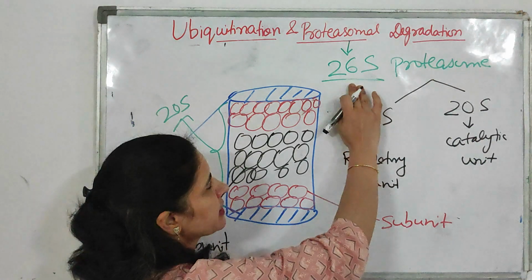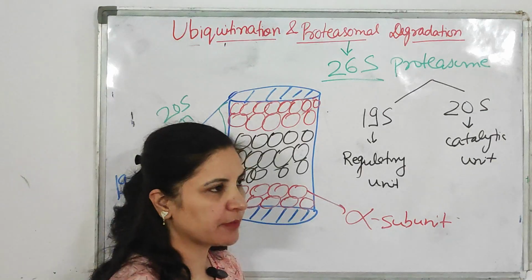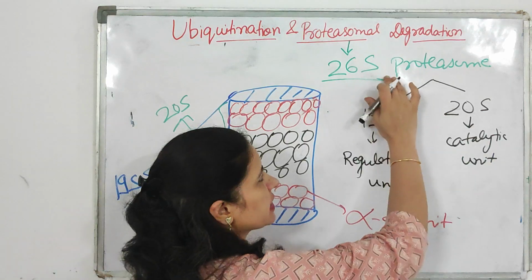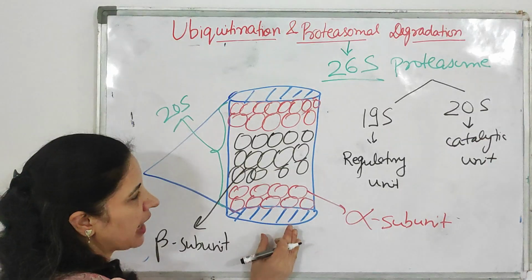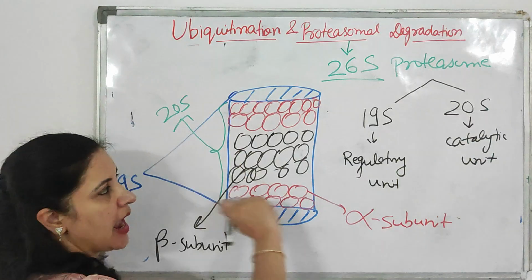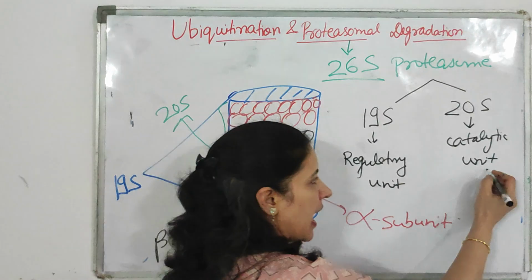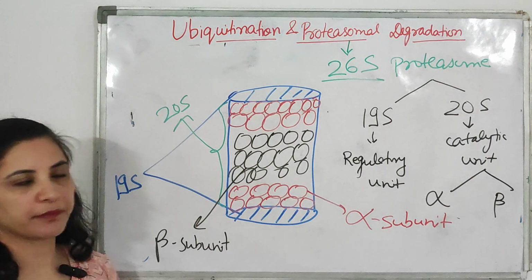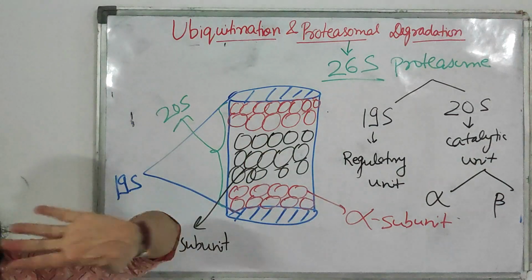Okay, so let's understand again the proteasomal structure. First thing you should know, the proteasome which mostly undergoes degradation is your 26S proteasome. It is a cylindrical shape structure and consists of two kinds of units: one is 19S, another is 20S. The 19S is your regulatory unit and 20S is your catalytic unit. This 20S again consists of alpha and beta subunits. This outside red one is your alpha subunit and inside this black one is your beta subunit.